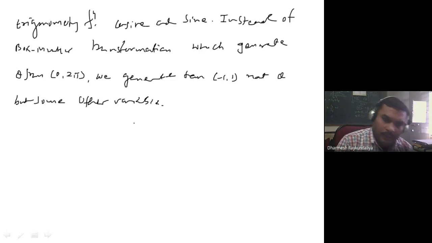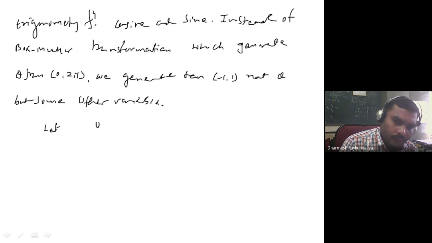So what it's saying is that let u be generated from 0 to 1. If u is generated as random numbers from 0 to 1, that is, let us say u1 is generated from 0 to 1 and u2 is generated from 0 to 1 uniform.